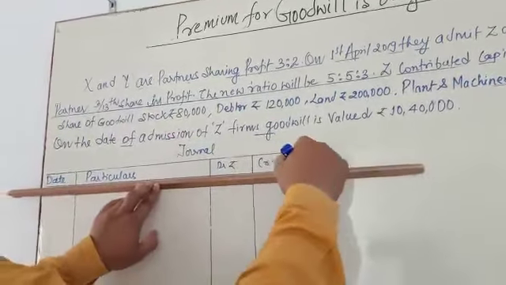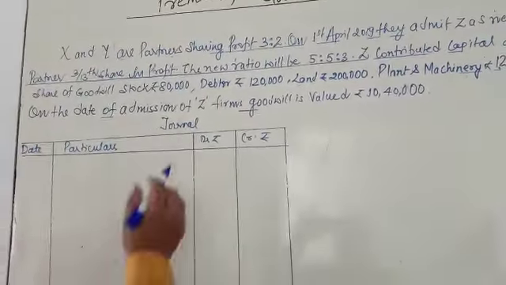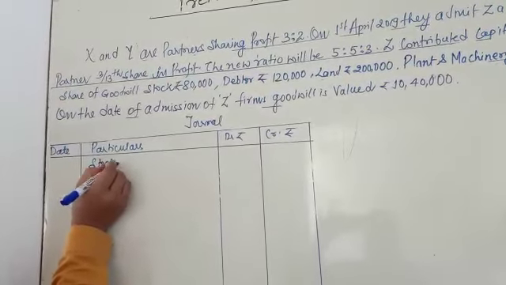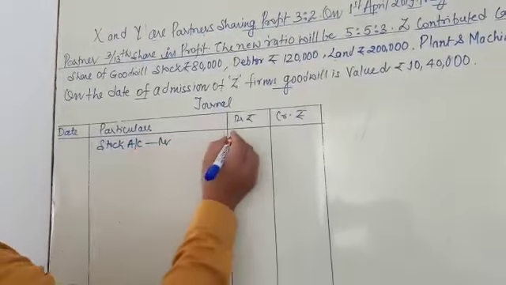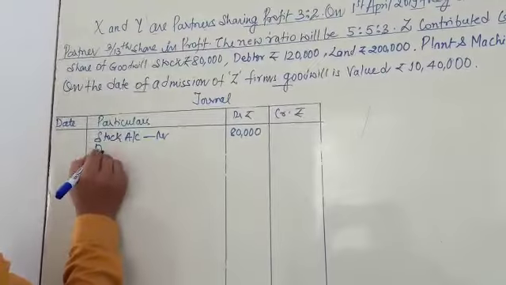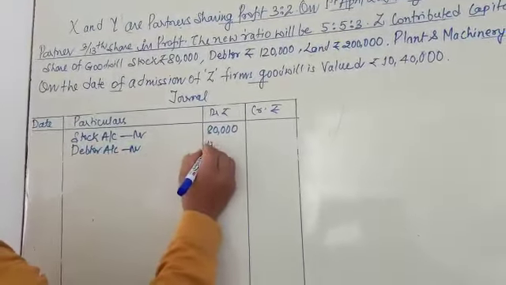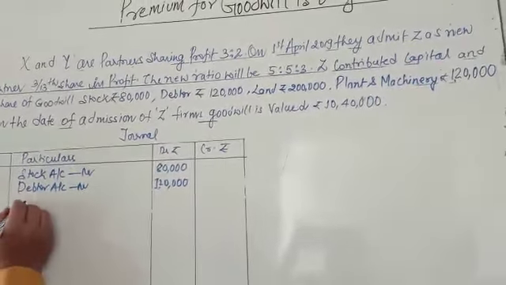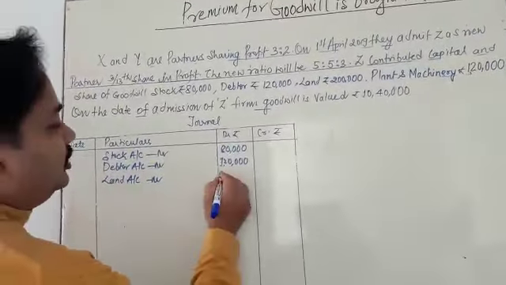Now this partner Z brings goodwill and capital in the form of stock. So you have to write stock account debited 80,000. Next, debtor account debited 1,20,000. Next, land account debited 2 lakh.